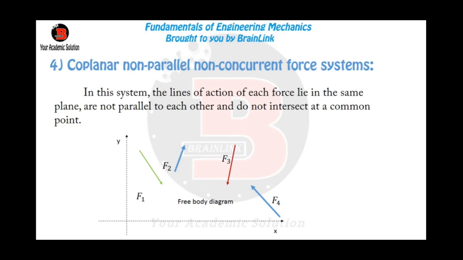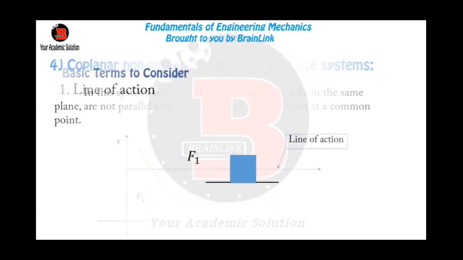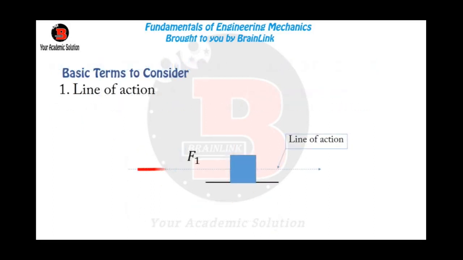Now, let's look at some basic terms that we must know before we can solve any problem in mechanics. And they are, one, a line of action. When we say line of action, it's an imaginary line that shows the path where the effect of a force is felt the most. It's also the path to which the body will move that is under the influence of that force. The line of action is a straight line in the direction of the force.